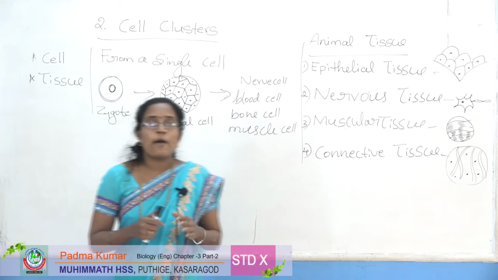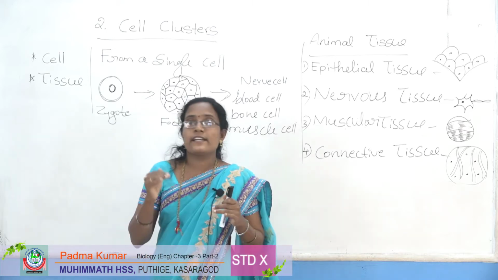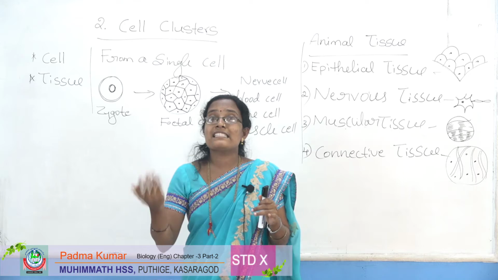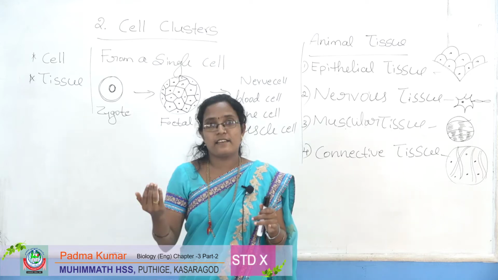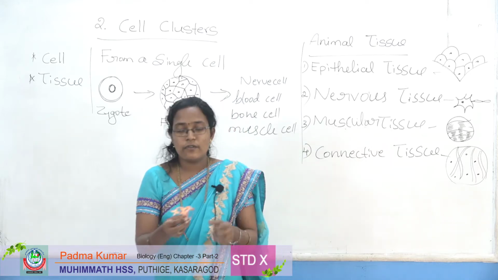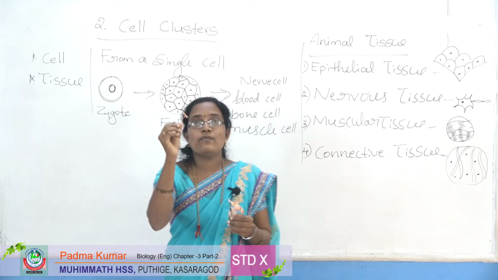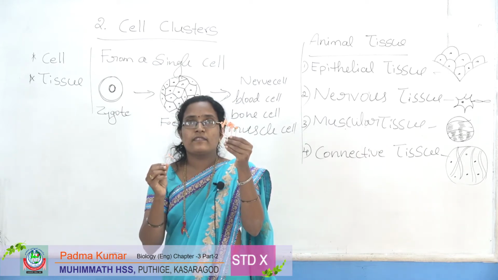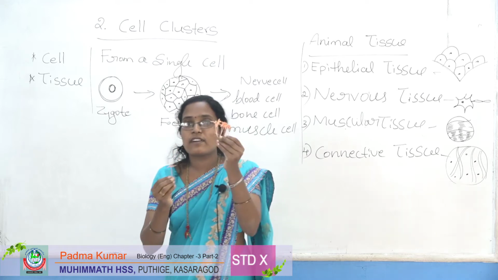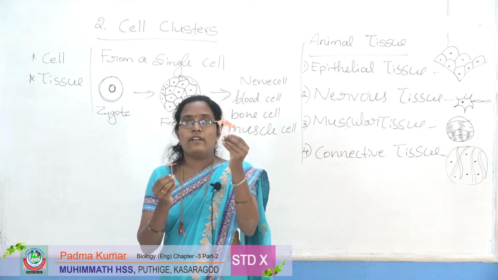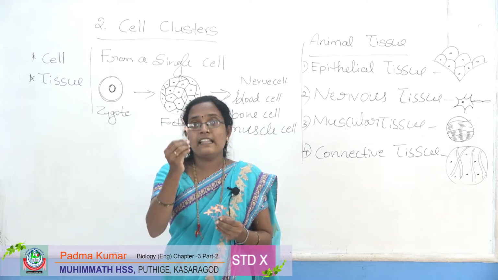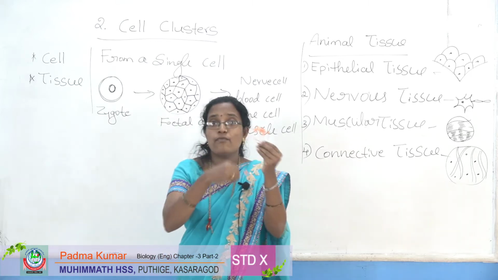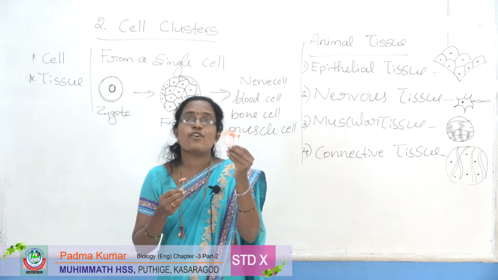In this chapter, what are we going to study? We have already studied the cell. What about a cluster? What is a cell cluster? We observe, this is one flower, and this is a bunch of flowers.